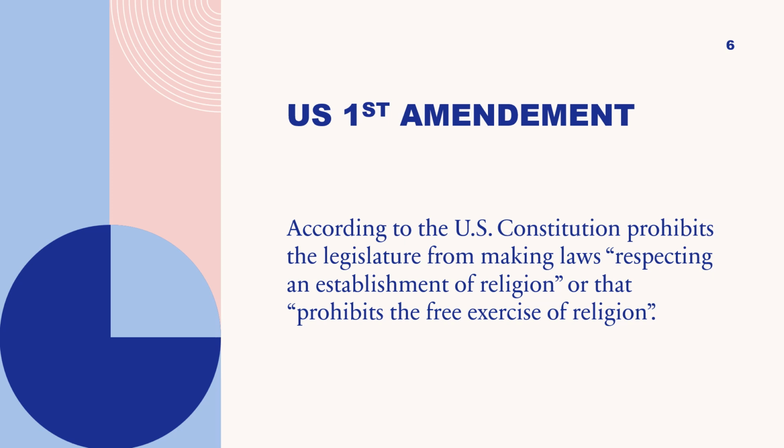I would like to put light on the First Amendment of the US Constitution. According to the US Constitution, it prohibits the legislature from making laws respecting an establishment of religion or prohibiting the free exercise of religion. Now this statement is saying that, first, you are not going to uphold any particular religion as the official religion, and the second point is that the rights of the people cannot be snatched or taken away, okay? Especially the religious rights. So this is the US First Amendment.